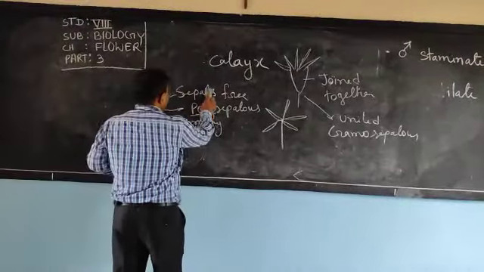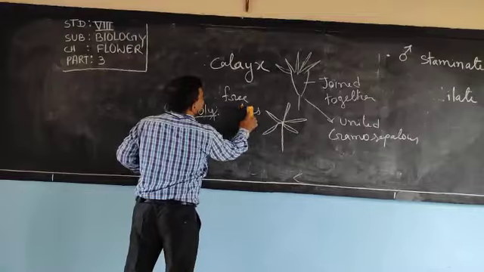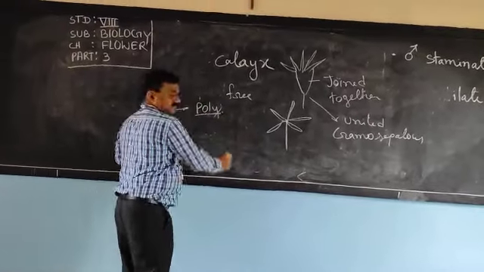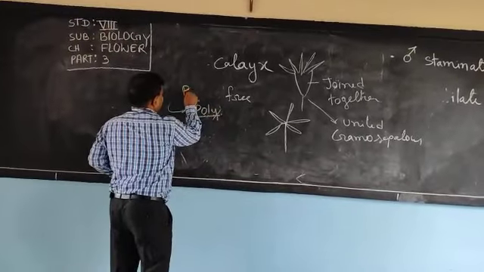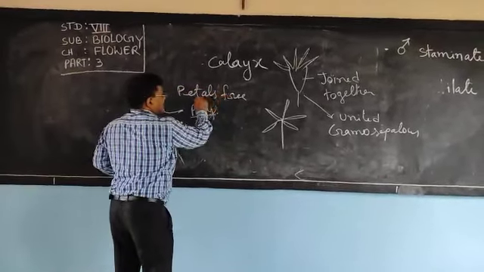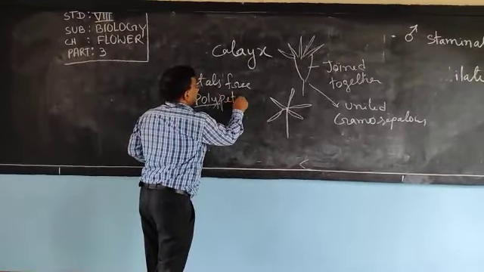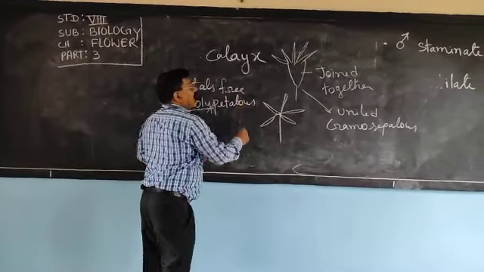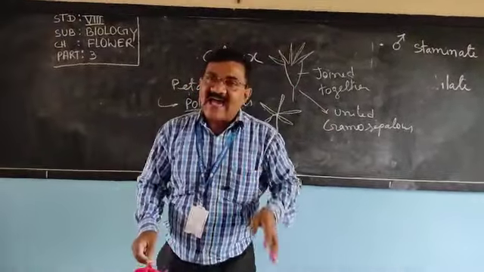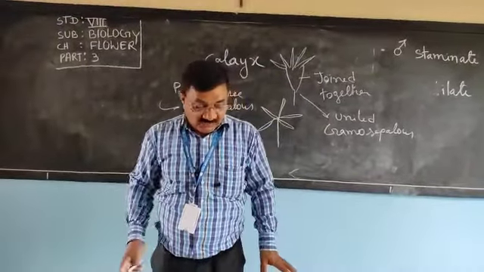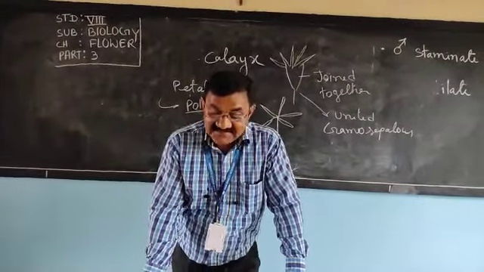Try to understand. Here, petals free. If petals are free, the name will become polypetalous. And if they are joined together, then gamopetalous. So polypetalous and gamopetalous understood.